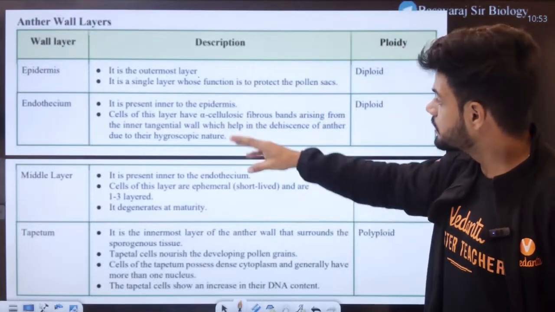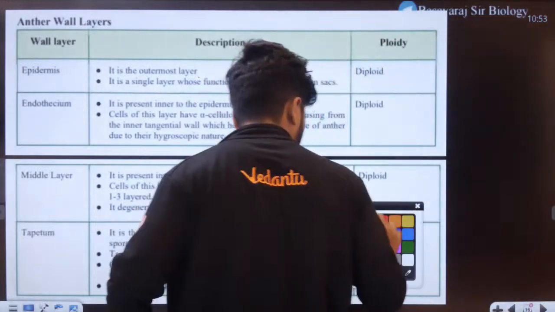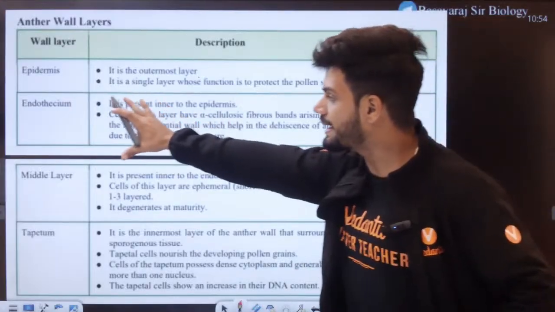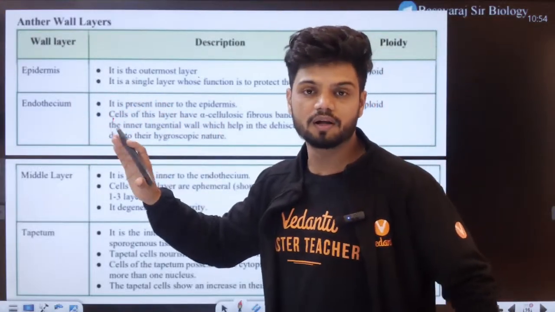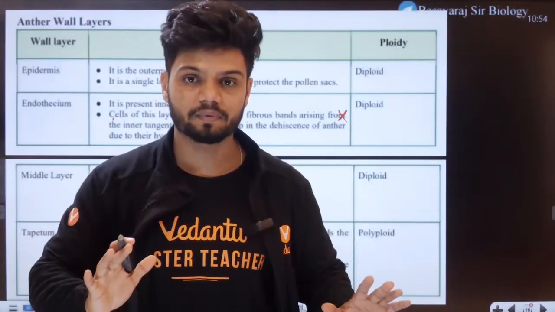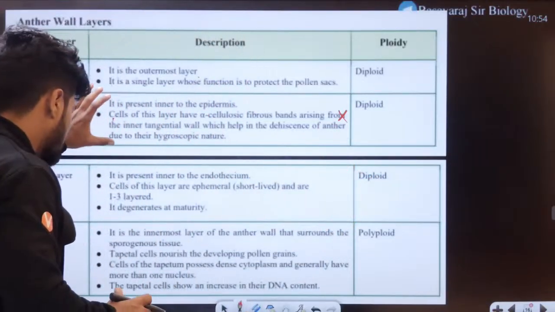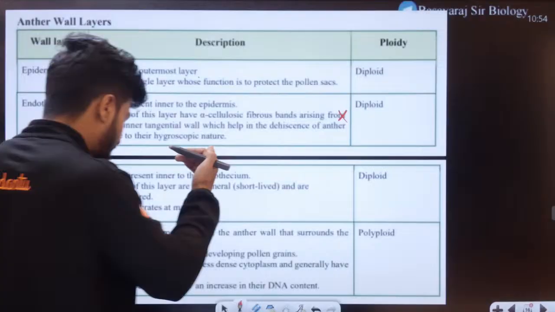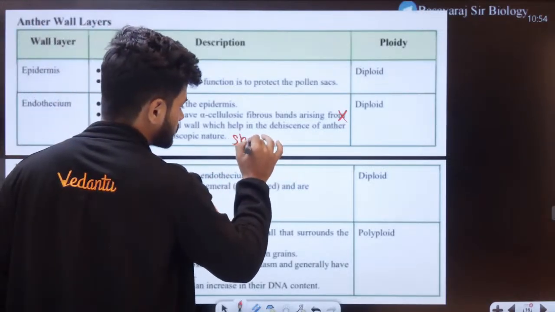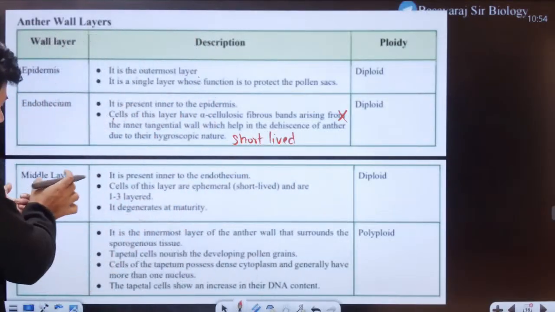Okay. Here we have something called alpha cellulosic fibrous bands. This one is not required for you. The only thing which you need to remember for endothecium, the function of endothecium, is that it helps in dehiscence to spread the pollen grains, helps in release of pollen grains. And this endothecium right here, students, it is very short-lived. Ephemeral we say, short-lived. Then we have the middle layer.